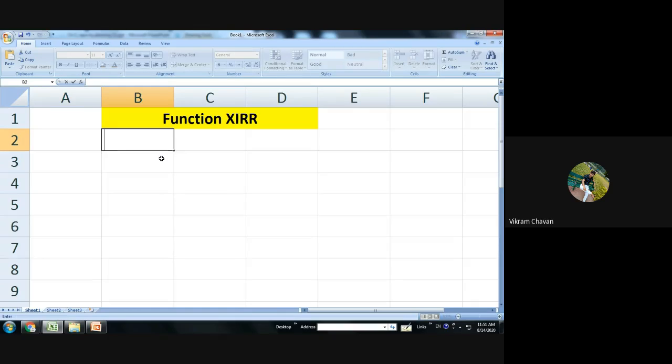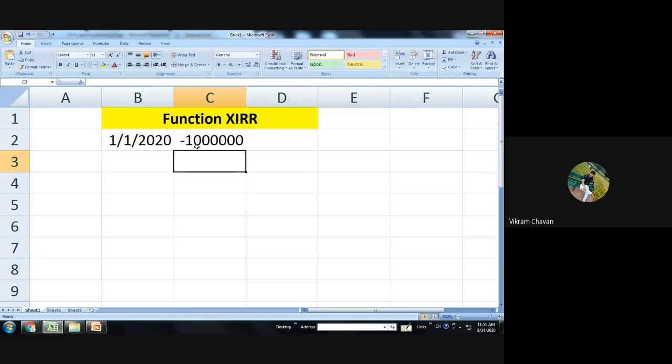Now whatever our problem is, we have to provide the dates for that particular problem. So first date we will consider 1/1/2020. And during that first date our cash flow is negative. So if you put the value in a bracket, it will take the negative sign. So directly it will take the negative sign. So next date will be the next year date.